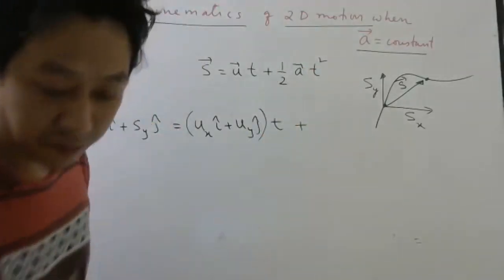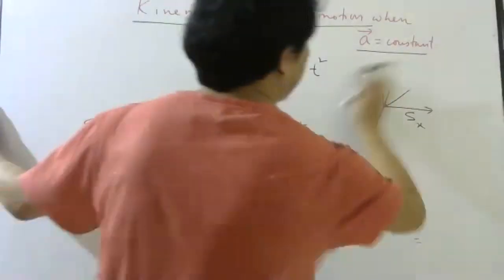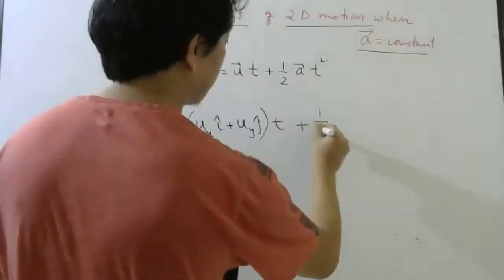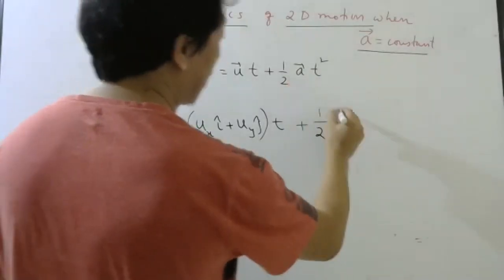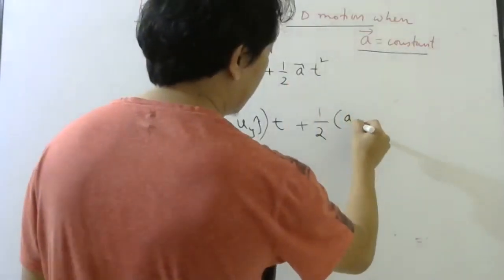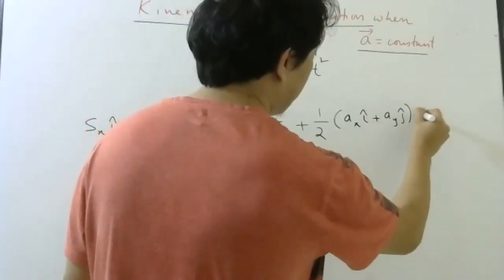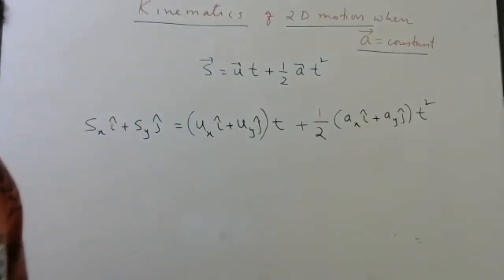Then you can do the same thing for acceleration. How will you write the acceleration vector? ax i cap plus ay j cap. Till here fine? Any problem?